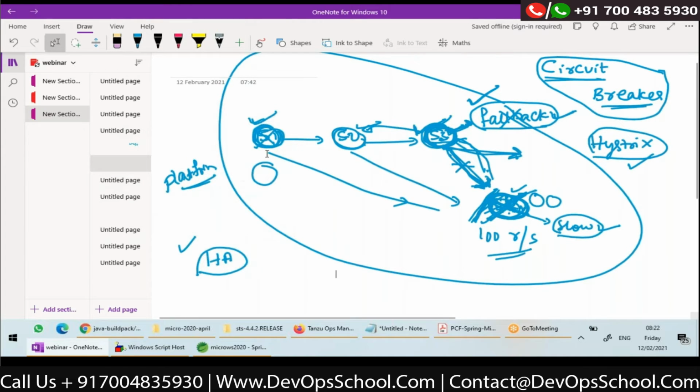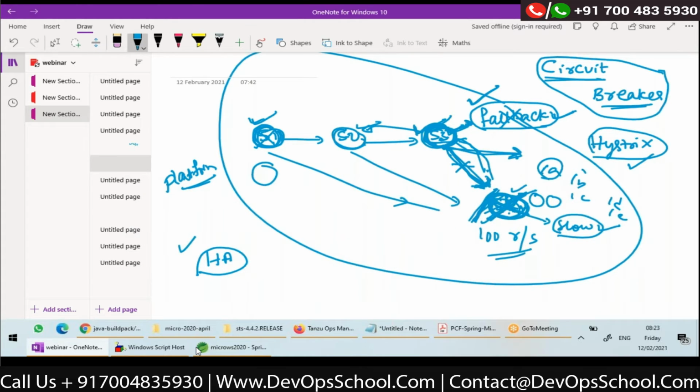Okay. So does it mean every service will have a fallback mechanism applied? Circuit close and open approach? Yes. Whenever one service is calling another service, it knows what service it is calling and the corresponding fallback logic. Suppose in S4 there are 5 endpoints: /A, /B, /C, /D, /E.